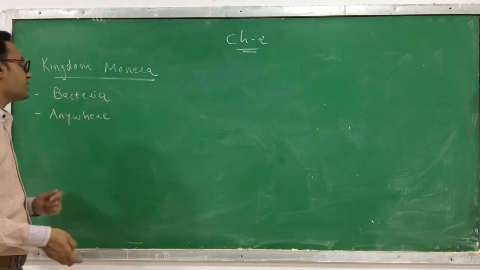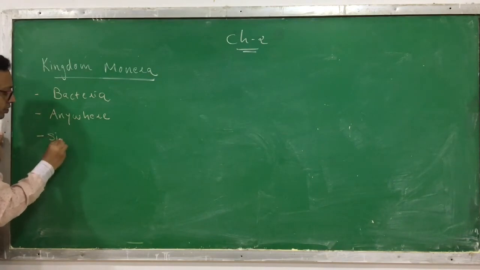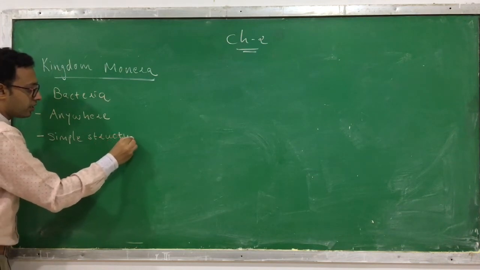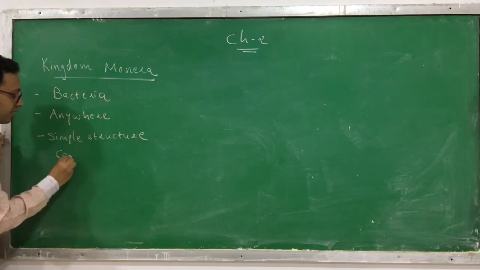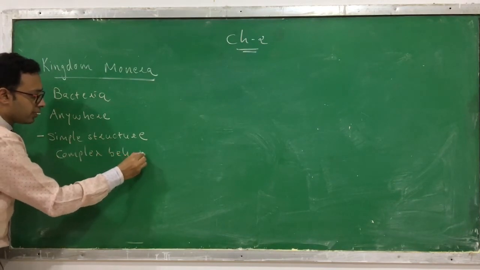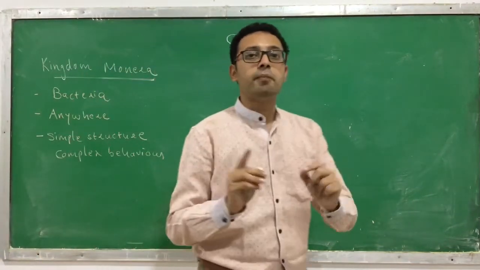If you see the structure of Monera, they have a very simple structure. But if you see their behavior, they have a very complex behavior. Though they have a very simple structure, they have a very complex behavior.